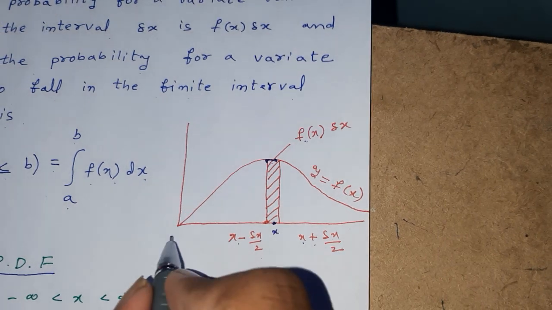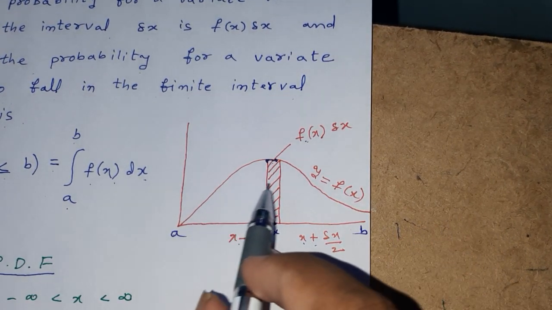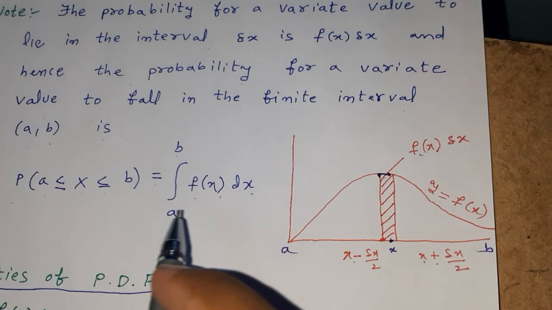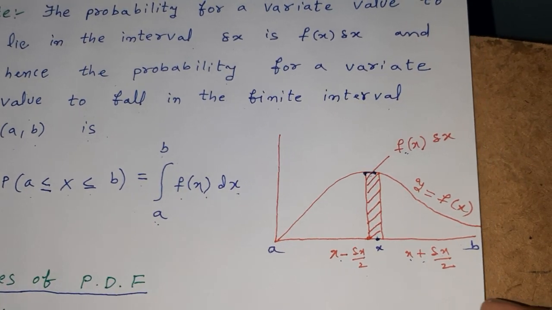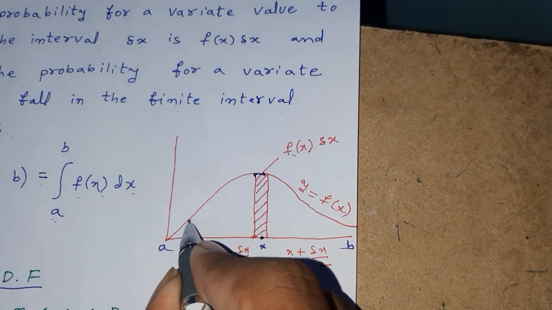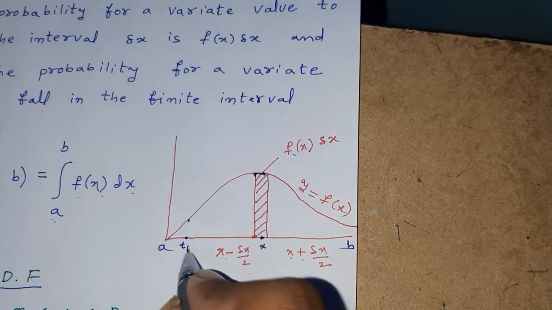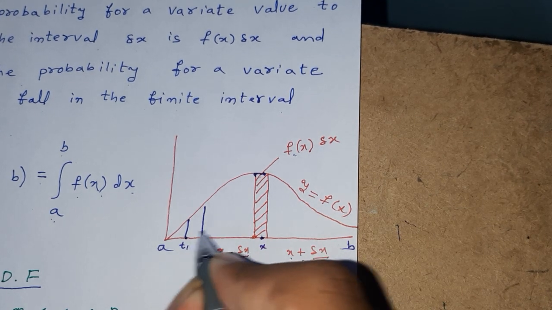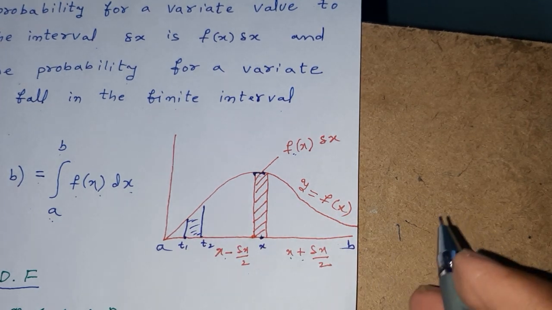We may ask for the probability between A and B. Then we have to find the total area. The total area becomes the required probability between A and B. For example, if we want to find the probability between points T1 and T2, this is some area.